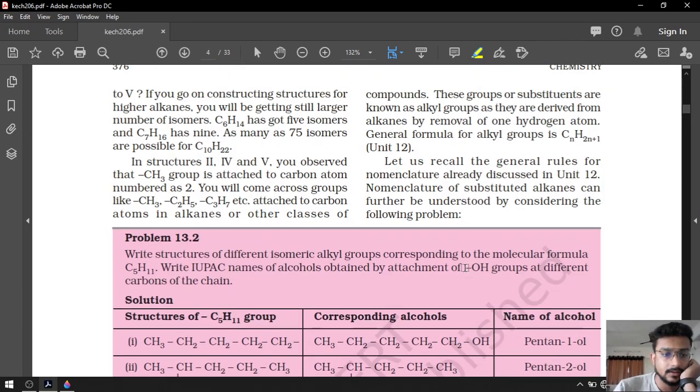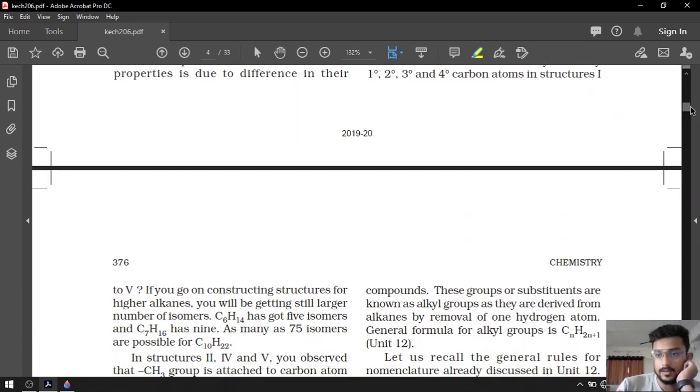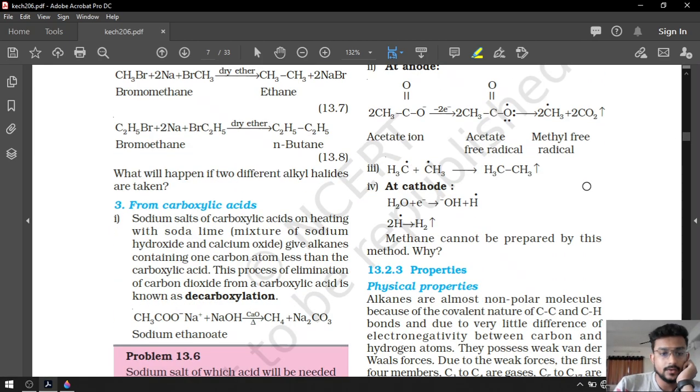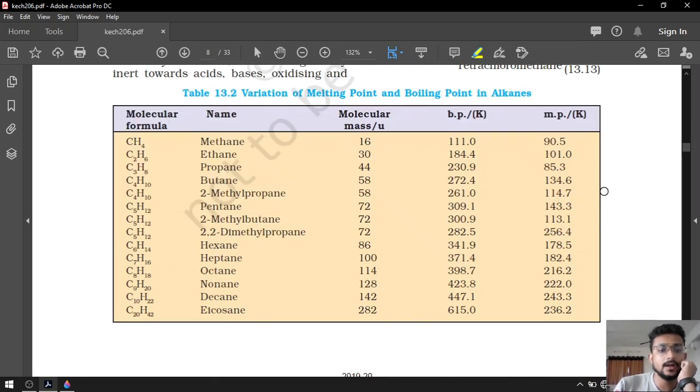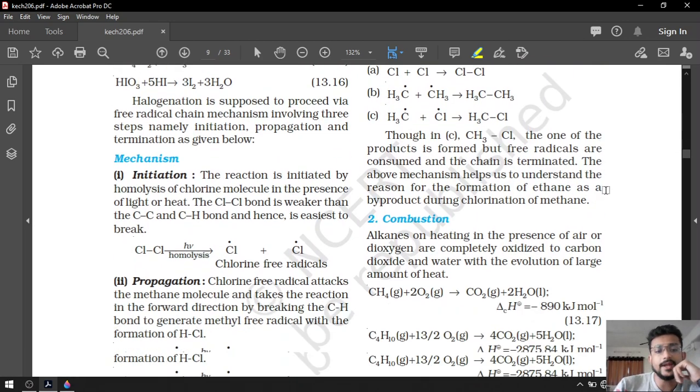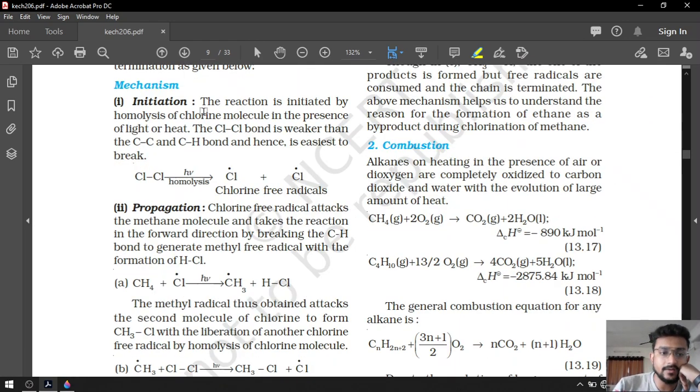Look at this. Okay, preparation and now chemical properties. Over here on page number 381, they have given the mechanism for the chlorination of methane, free radical chlorination of methane. Okay, first of all, this question is a 4-marker question and it is an important one. So, we have to write the whole mechanism of free radical chlorination of methane.